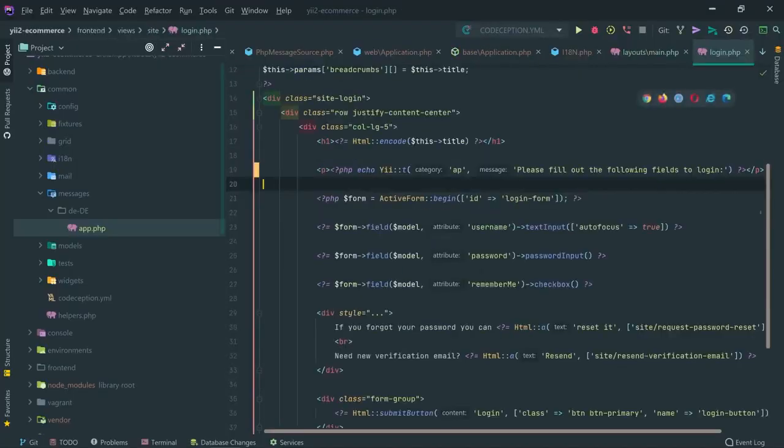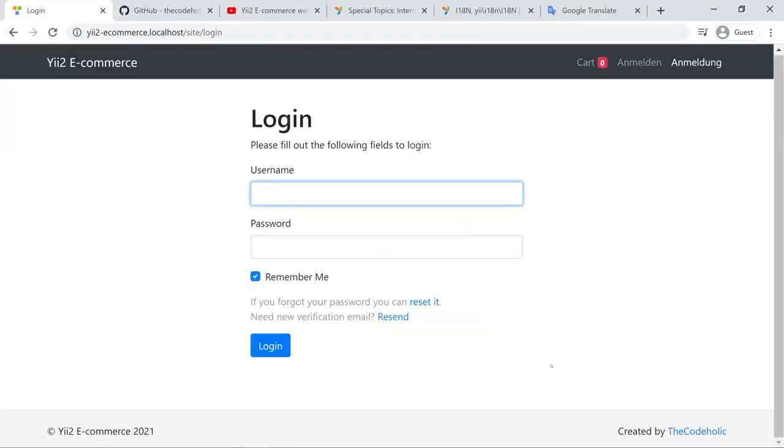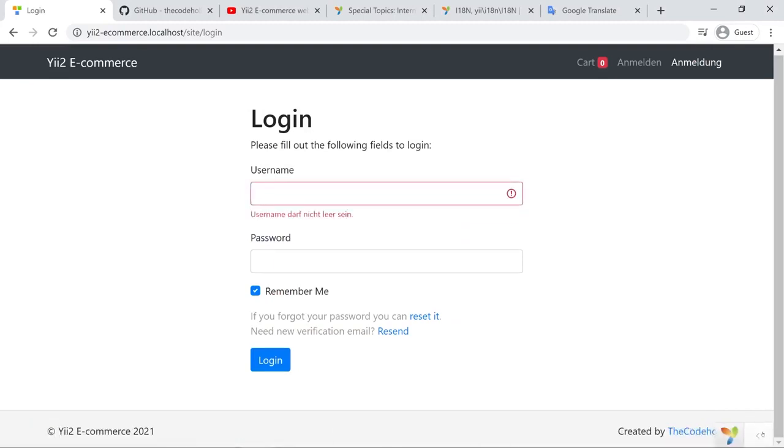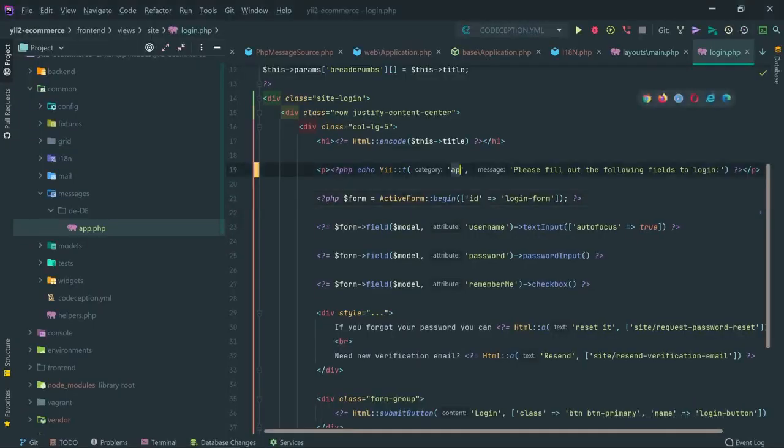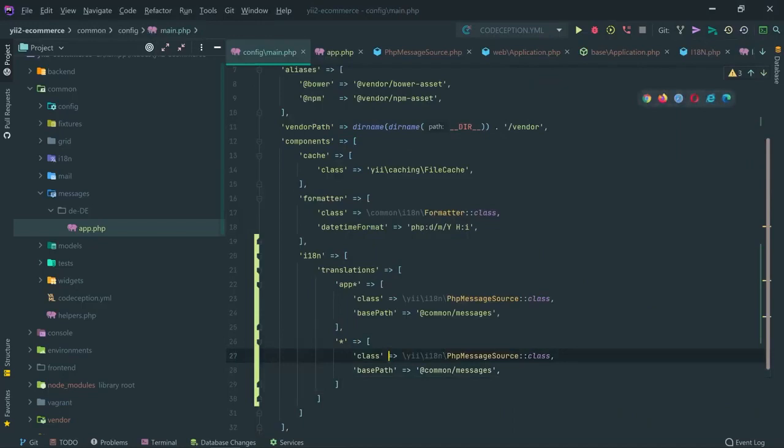However, if we do have this default source message, then we're going to see an error down below, and these errors can be configured to be sent to our email address or Slack channel, so that we know there is a problem immediately, before even the user notices that, and we do take care of these later. Okay, in this case I'm going to go back to app again, but I'm going to leave that default because it's a good practice to have it right here.